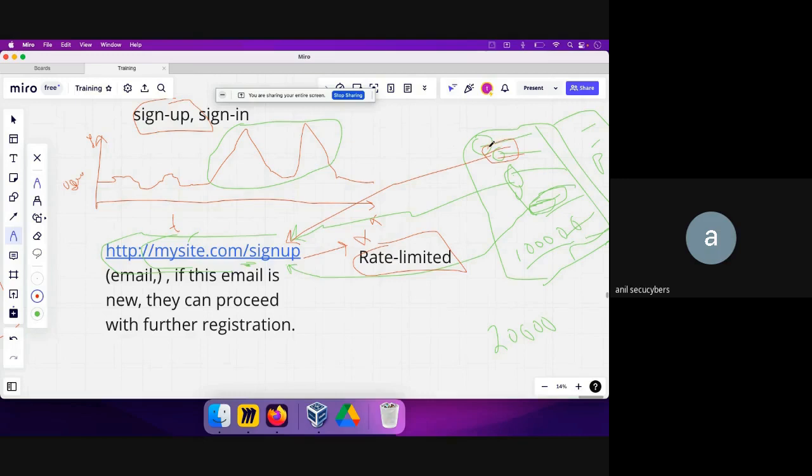The attacker would not know if that email ID is valid or not, if the rate limitation was in action. But the rate limitation was not in action. So that's where I asked them, and they told me, yes, this is the root cause. Why are they saying a spike? So we first figured out the root cause over here. The root cause was that the sign up API call was not rate limited.